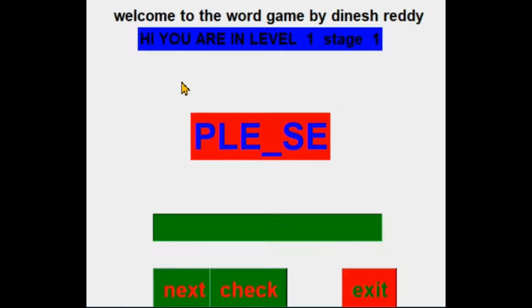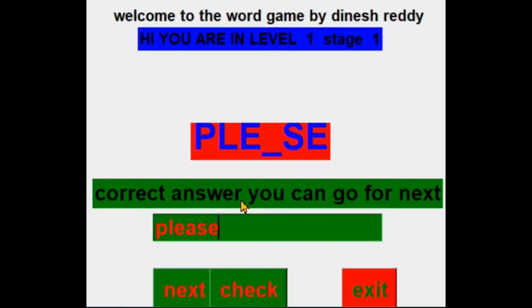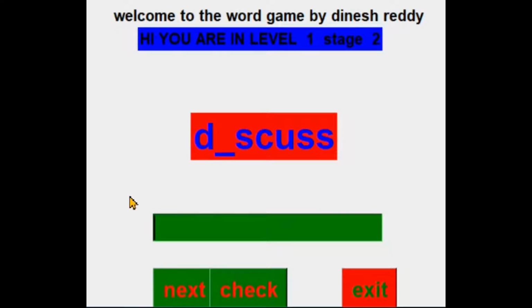And now here is the main thing for level 1 and stage 1. Here it shows, hi, you are in level 1 and stage 1. Here is the word which we need to find, and here we need to enter that word. Then there are next and check, which will check whether it is correct or not. Now we will try. Here the word is please, and now we will check that word. Here it shows correct answer. You can proceed, go for the next. Now we will press next.